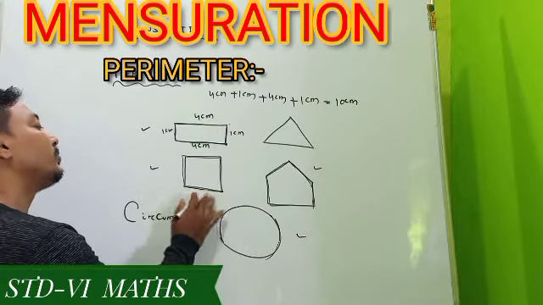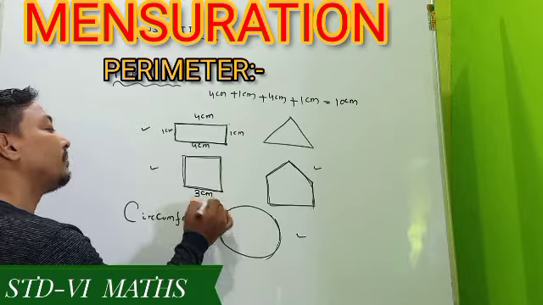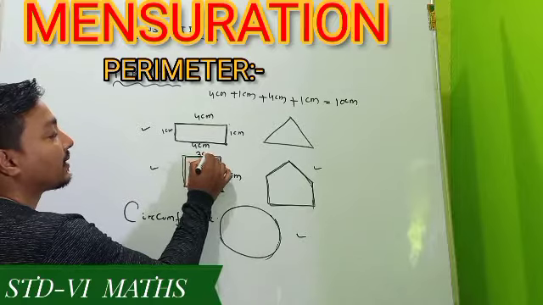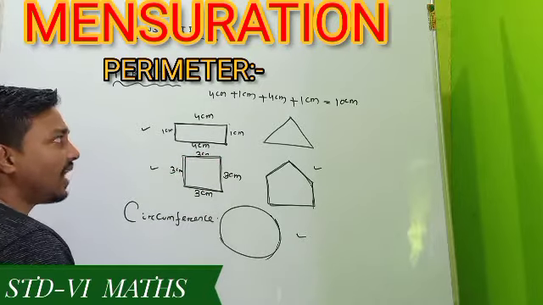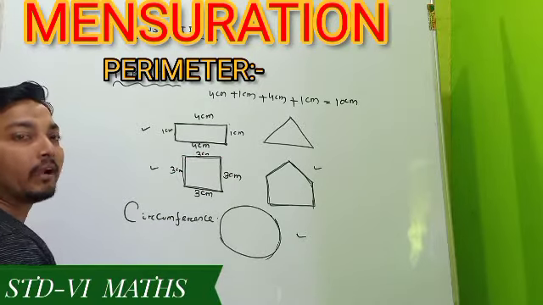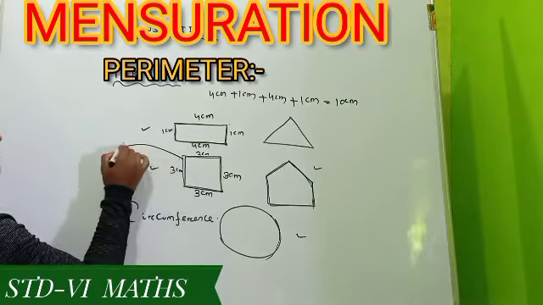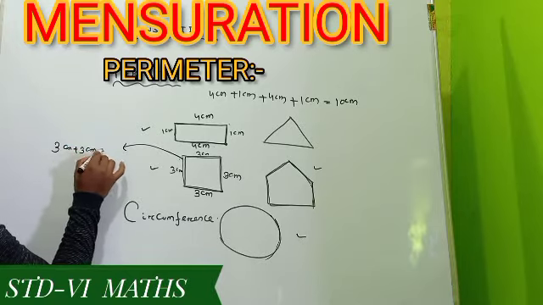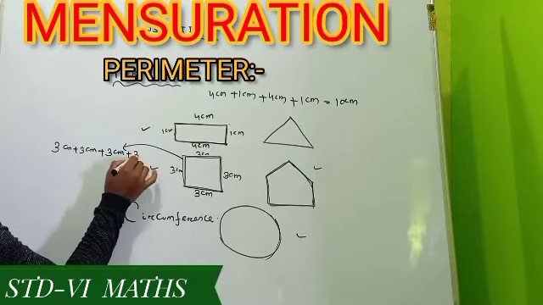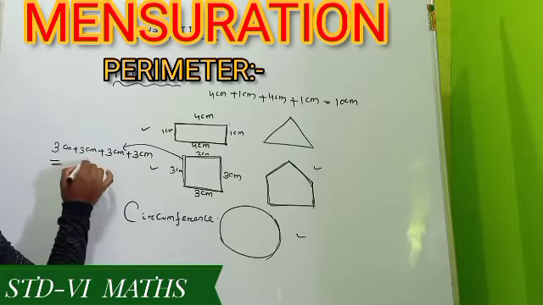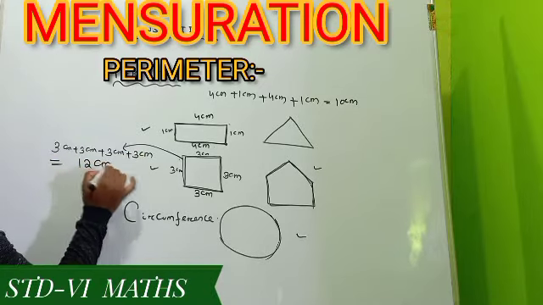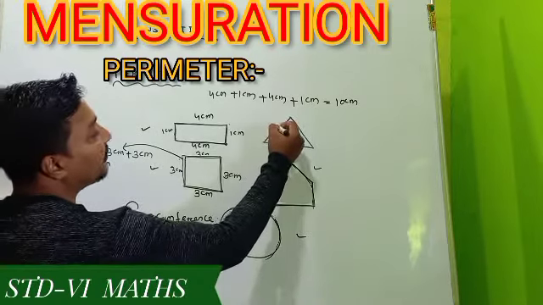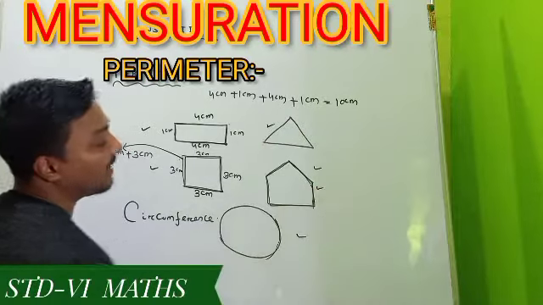In a similar way, suppose in this example here is the figure of a square, whose sides are each equal, 3 centimeter, 3 centimeter, 3 centimeter, 3 centimeter. And I ask you to find its perimeter. One can find the perimeter by adding 3 centimeter plus 3 centimeter plus 3 centimeter plus 3 centimeter, 4 times, such that the perimeter of this square field is 12 centimeter. In a similar way, one can find it for this one, and also for this one.